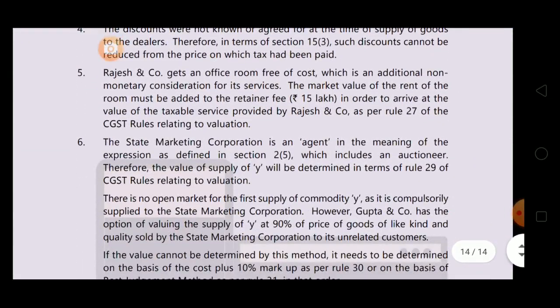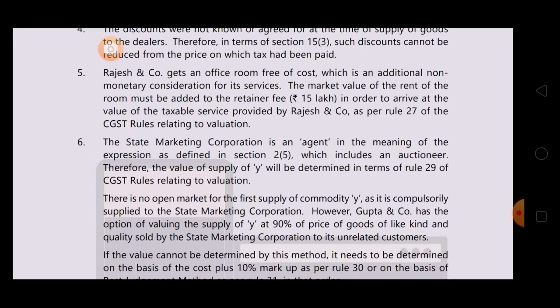So the state marketing corporation is an agent in the meaning of expression as defined in section 2 subsection 5, which includes an auctioneer. Therefore the value of supply of Y will be determined in terms of Rule 29 of CGST rules relating to valuation. Gupta and Company is supplying through agent, so Rule 29 will be applied.